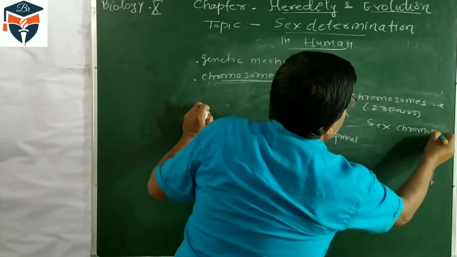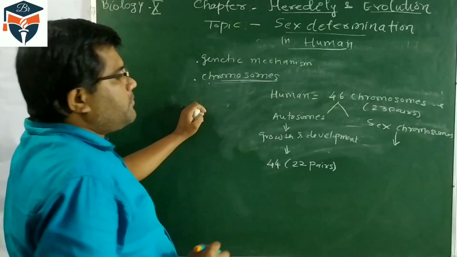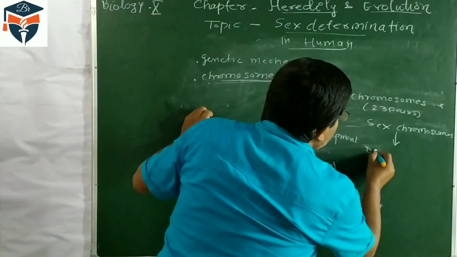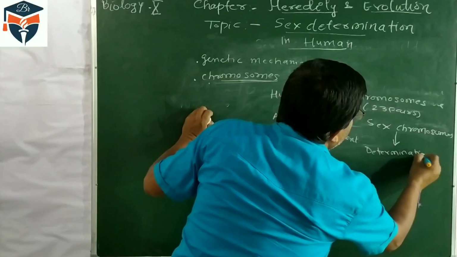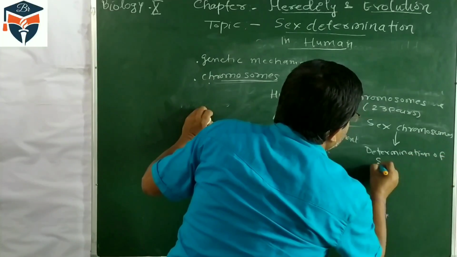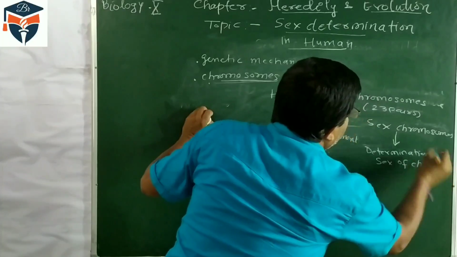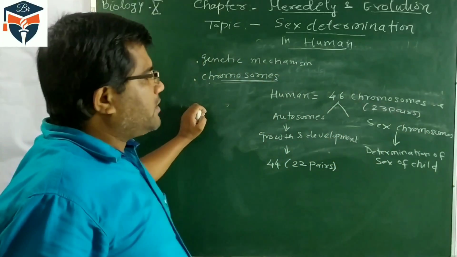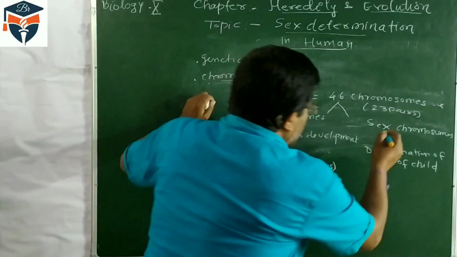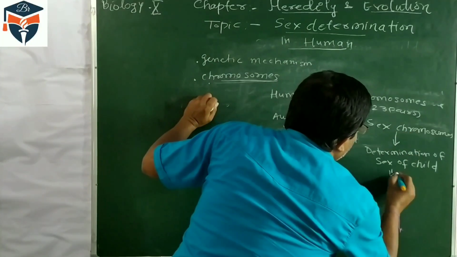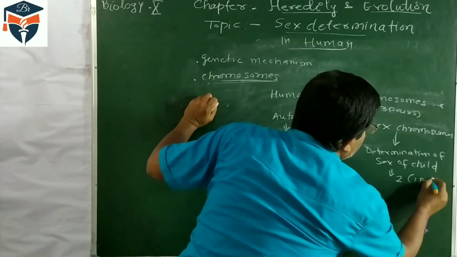Sex chromosomes help in determination of sex. The function of sex chromosomes is to determine whether the newborn baby will be male or female. Sex chromosomes are two in number, one pair.